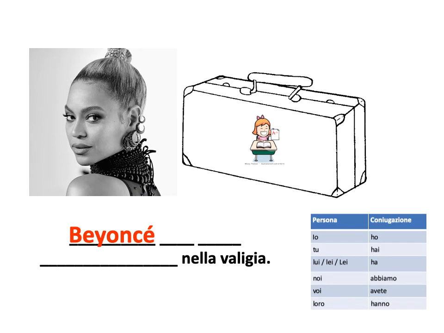Let's go back to one person, Beyonce again, right? So it's one person, it's she, so it's a, Beyonce a. And what does she have in her suitcase? Cosa ha nella valigia? It's a student. What kind of student though? This is a female student, right? So it's not uno studente, it's una studentessa. Beyonce ha una studentessa nella valigia. Beyonce has a female student in her suitcase.